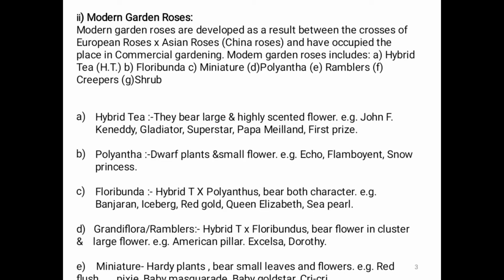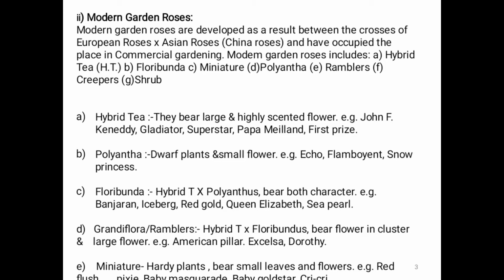Modern garden roses are developed as a result of crosses between European roses and Asian roses, and they have occupied the place in commercial gardening. Modern garden roses include hybrid tea, floribunda, miniature, polyantha, ramblers, creepers and shrubs. These are the groups included in modern garden roses.